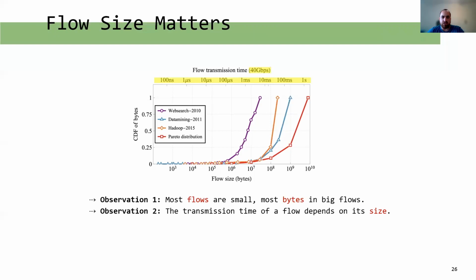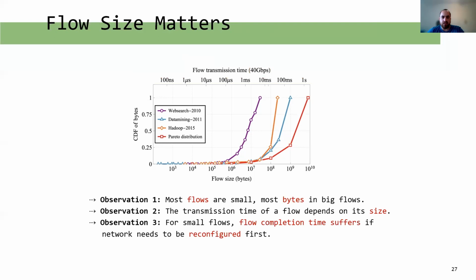The second observation is that the transmission time of each flow depends on its size. Here we see the speed of transmission on a 40 gigabit per second link. The third observation is that for smaller flows, we cannot amortize the reconfiguration time with current technologies, since this time is longer than the transmission time.